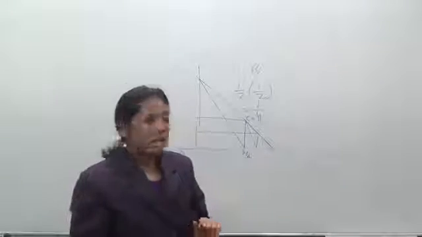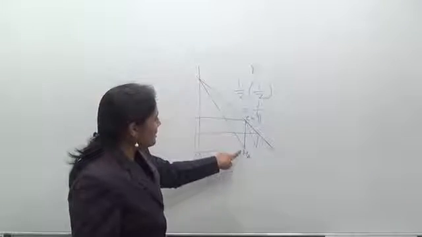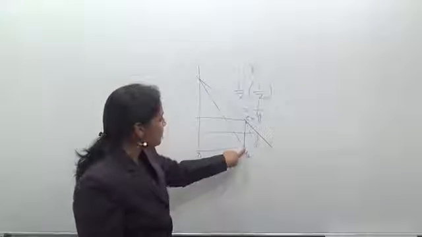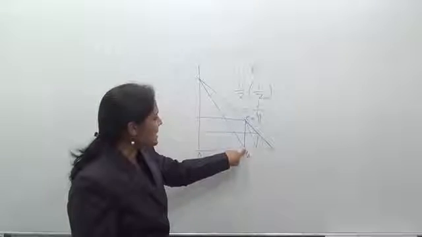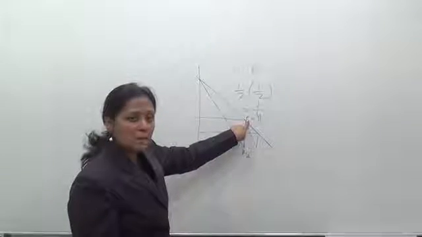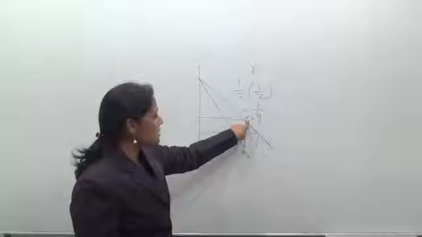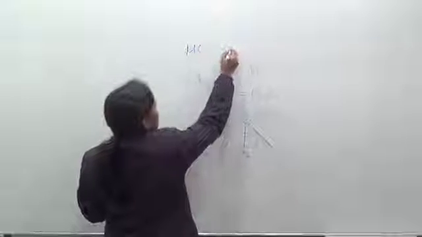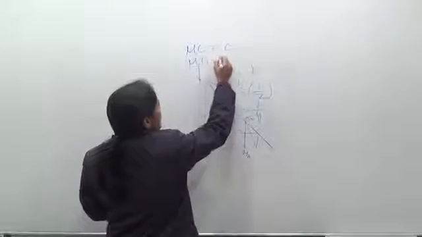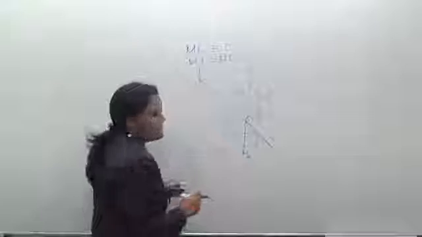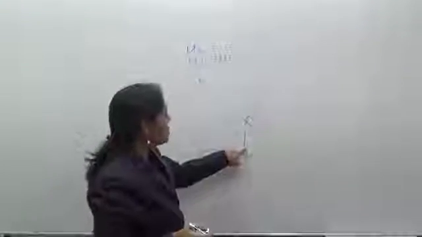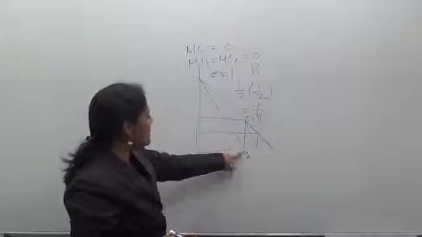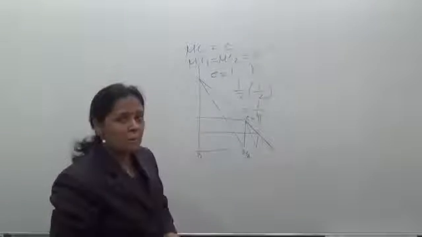As I have said, this is the MR curve of a firm, and because I have assumed MC is equal to 0, that is why it touches the axis, and elasticity of demand is equal to 1. MC1 and MC2 will be equal to 0 in this case. So MR and MC are equal at this point when the elasticity is equal to 1, and with this point we get the output of firm A.